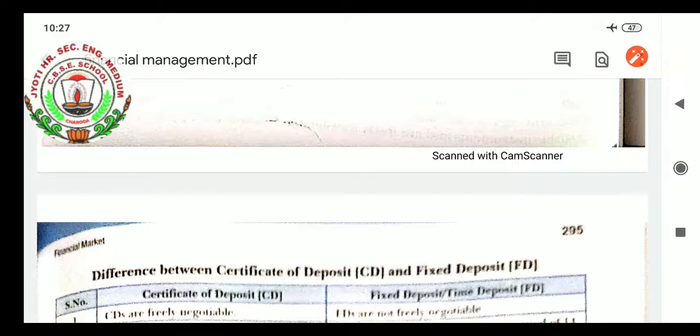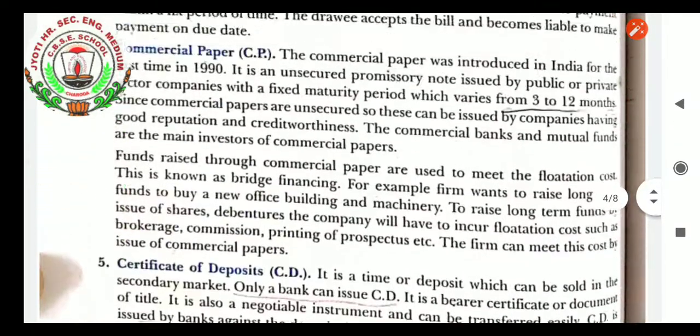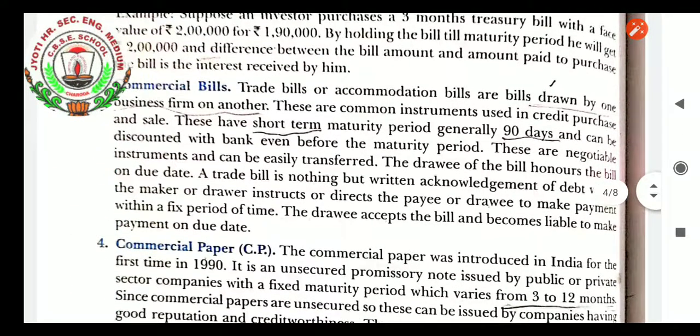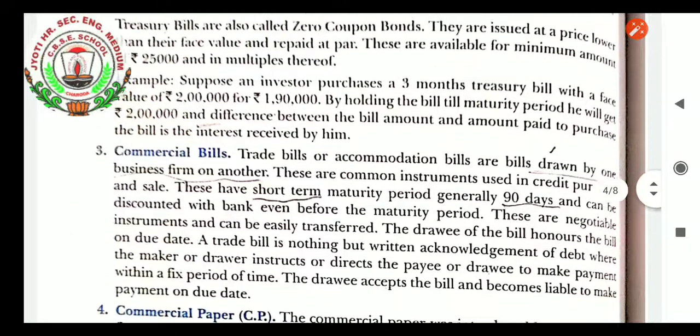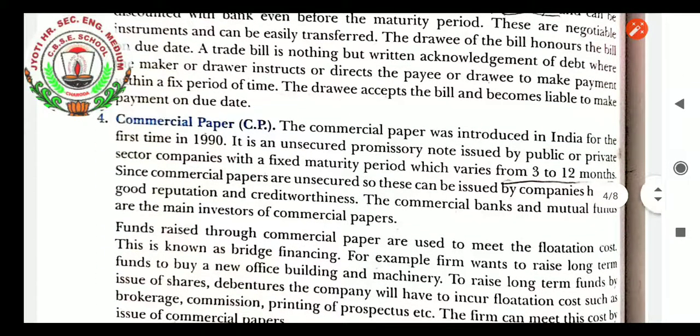As we were introduced in the last class to the financial management topic, we have classified that the financial market has two markets: one is the money market and one is the capital market. We started with the money market instruments. Now we will be proceeding with the next three money market instruments. After call deposit, treasury bills, and commercial bills, we will be forwarding with the commercial paper, that is CP.